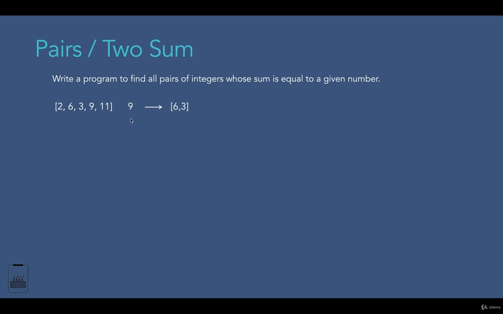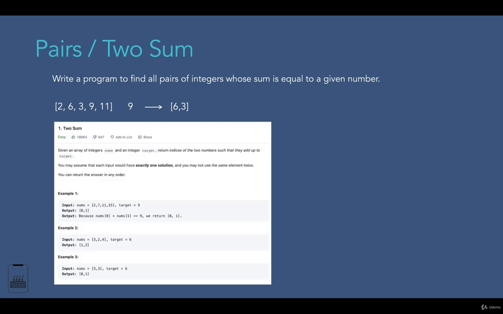Now this is the same question as LeetCode question number 1, where it says twoSum. The question on LeetCode says that given an array of integers nums and an integer target, return indices of two numbers such that they add up to the target. You may assume that each input has exactly one solution, and you may not use the same element twice.